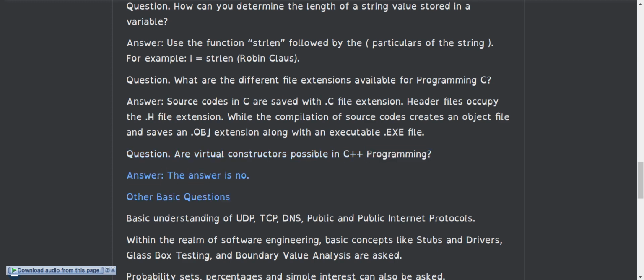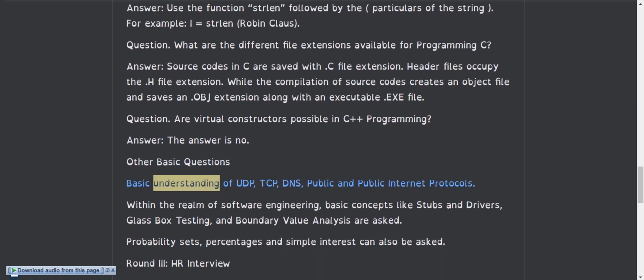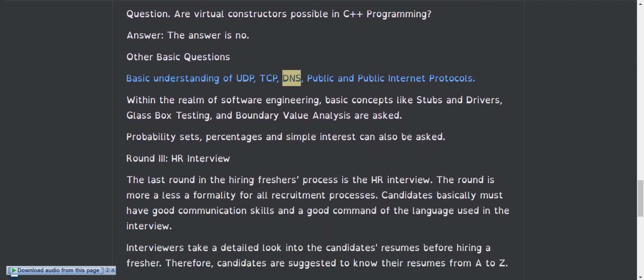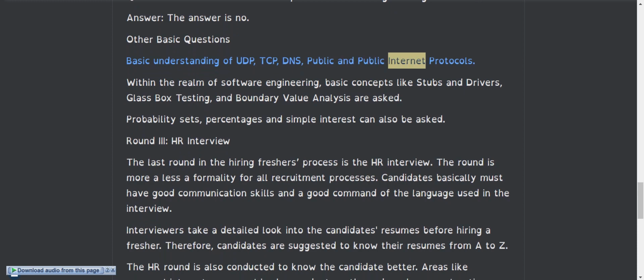Other basic questions. Basic understanding of UDP, TCP, DNS, and public Internet protocols. Within the realm of software engineering, basic concepts like stubs and drivers, glass box testing, and boundary value analysis are asked. Probability, sets, percentages and simple interest can also be asked.